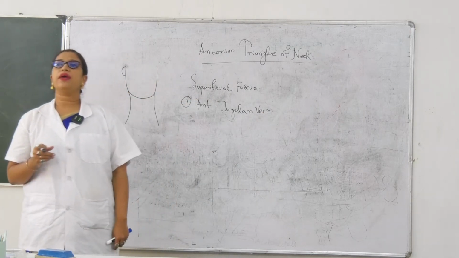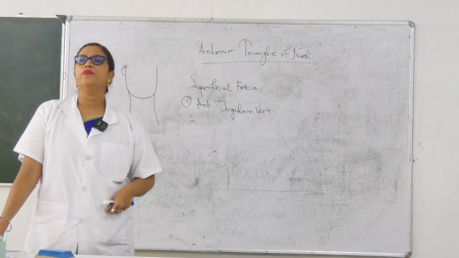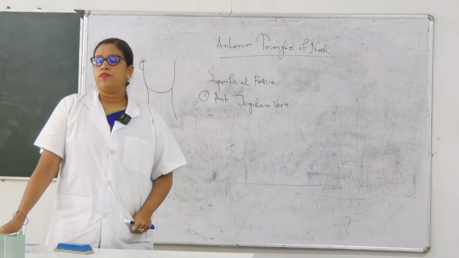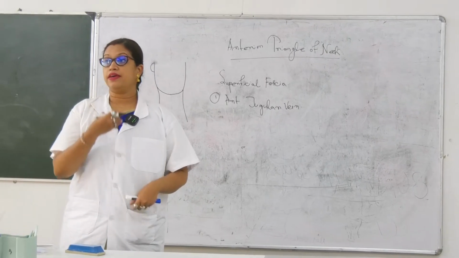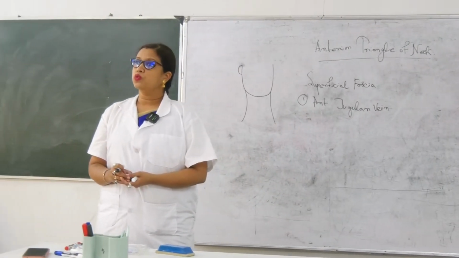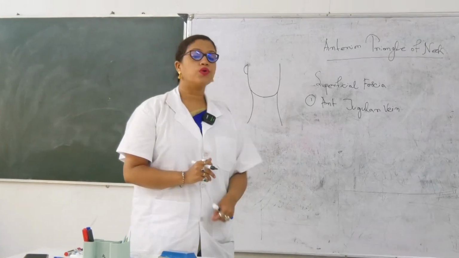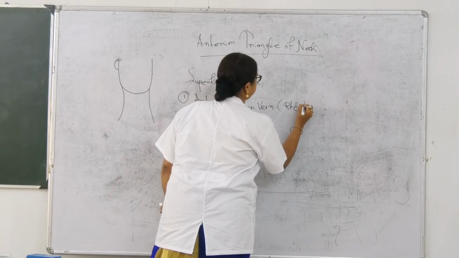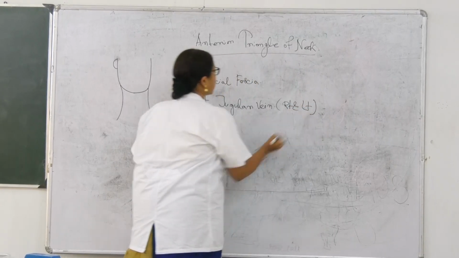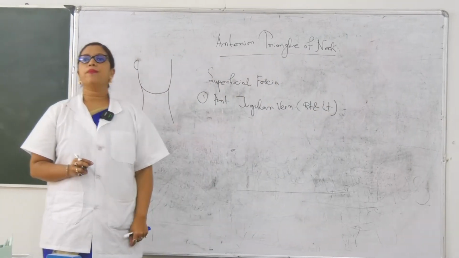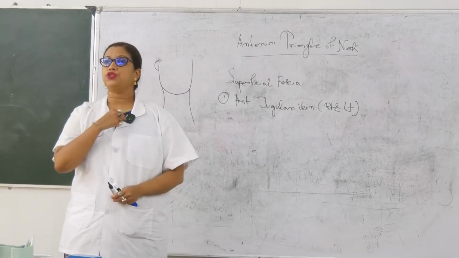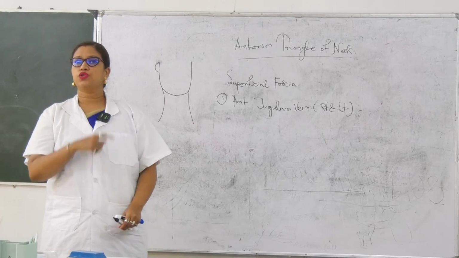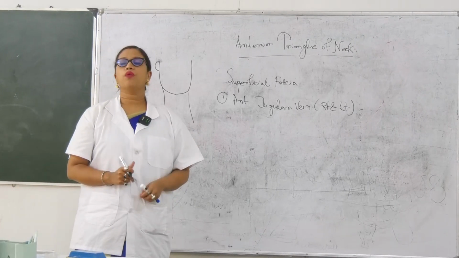So first one is the anterior jugular vein. So how does it form? How many anterior jugular veins are there in front? There are 2. Write it down. There are 2 anterior jugular veins. One is right, another one is left. Okay. And where will they combine? They will form one arch. Okay. Just write it down. They will form one arch.